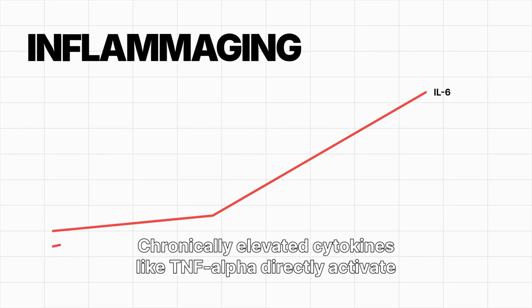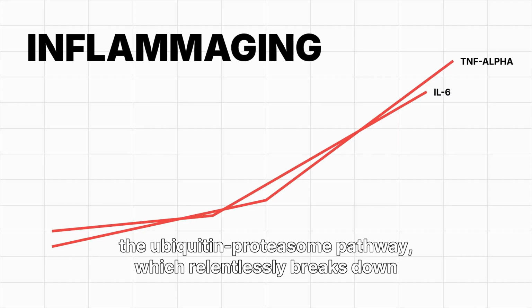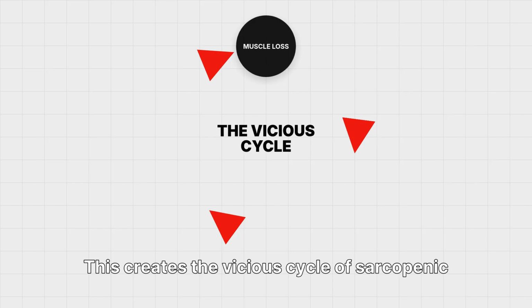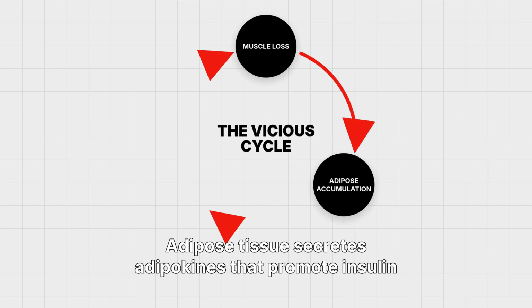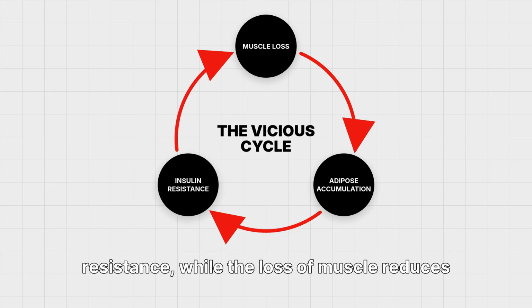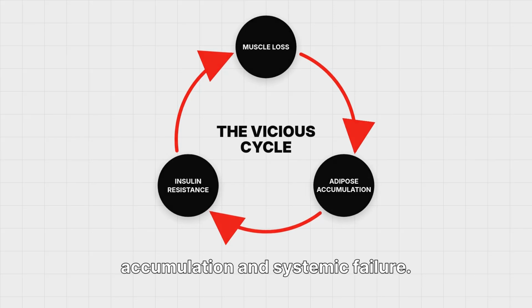Chronically elevated cytokines like TNF-alpha directly activate the ubiquitin proteasome pathway, which relentlessly breaks down muscle proteins. This creates the vicious cycle of sarcopenic obesity. Adipose tissue secretes adipokines that promote insulin resistance, while the loss of muscle reduces the metabolic sink, leading to further fat accumulation and systemic failure.